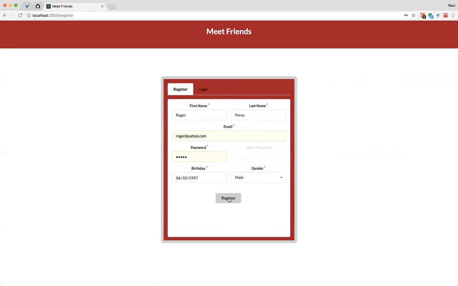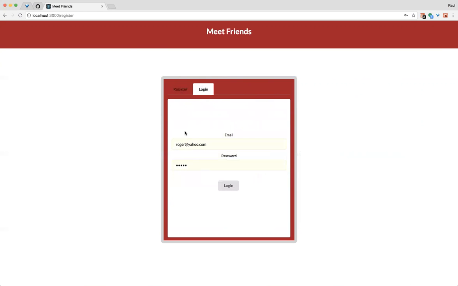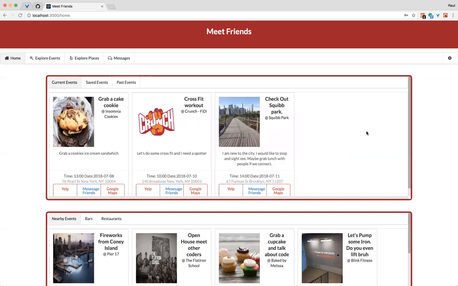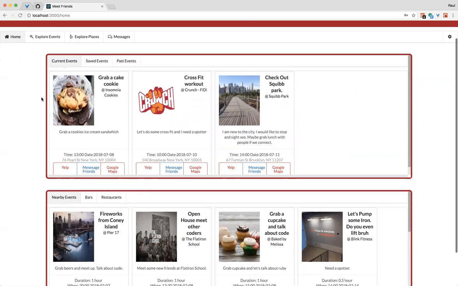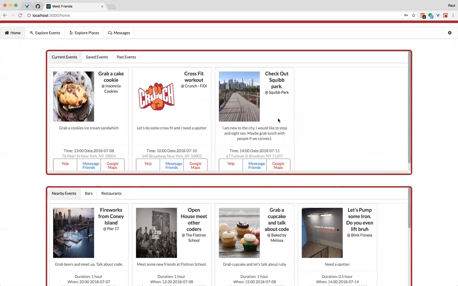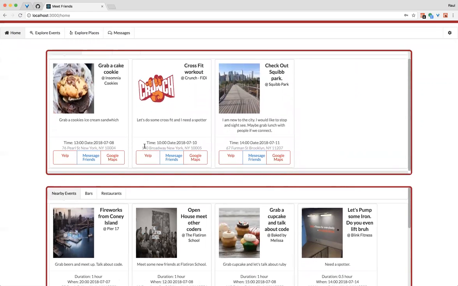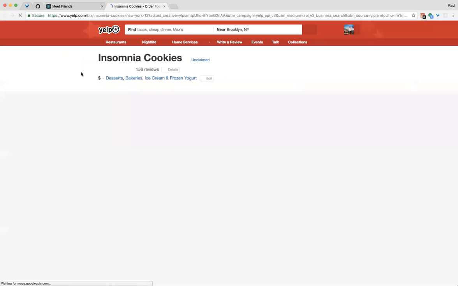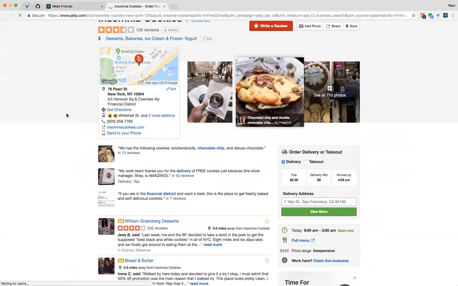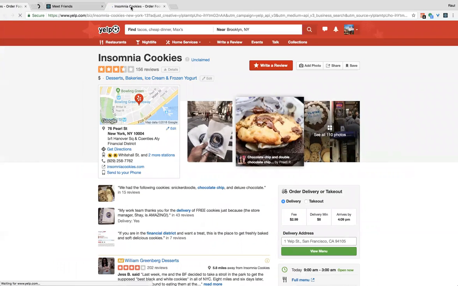So if I try to go ahead and sign in, it's going to say user already exists, try logging in. So I'm going to go ahead and log in this time. And then it takes me to my home page. I already currently have some events that I'm going to be attending. One of them, if I would come back and want quick directions on how to get there, or maybe some pictures of what I want to get, it takes me to the Yelp API.